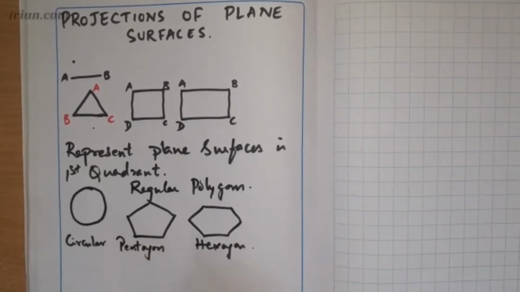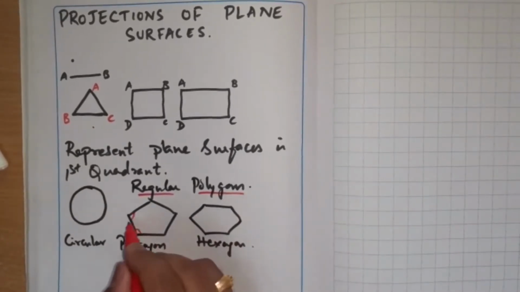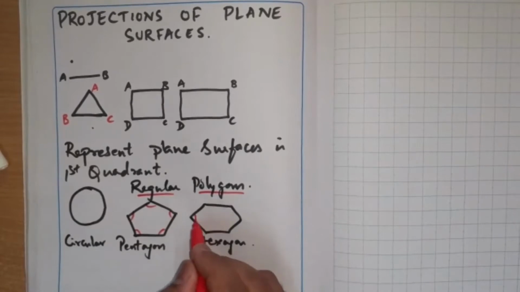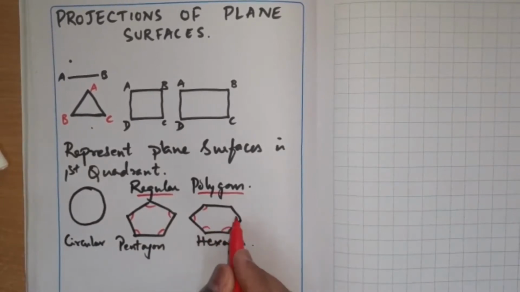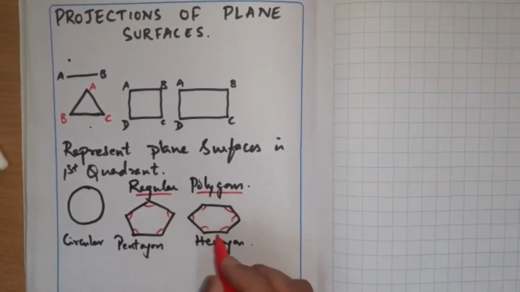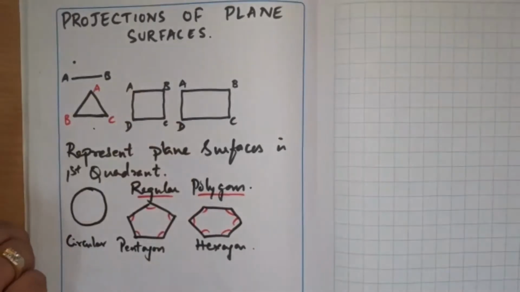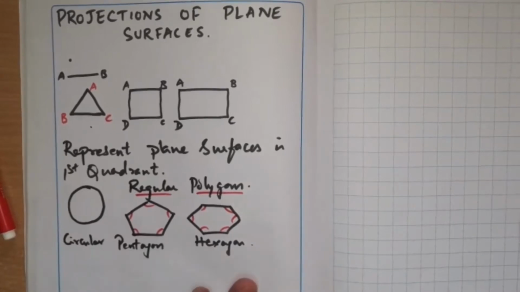Got it? What is a regular polygon? Its interior angles will be equal. Got it? Always it will be 108 degrees in a pentagon, and similarly 120 degrees in a hexagon. Got it? So these different types of objects of a plane surface you are going to represent in this particular chapter.